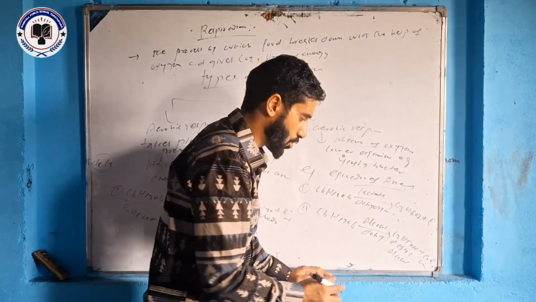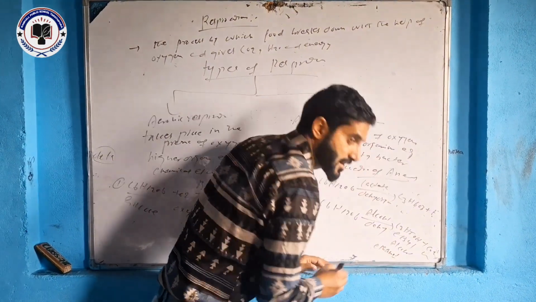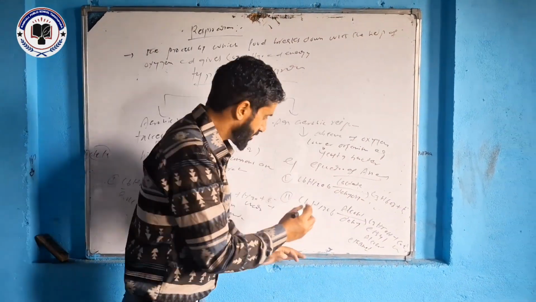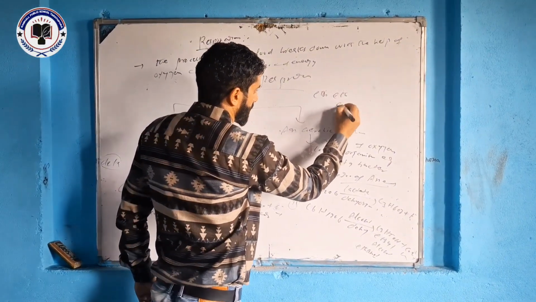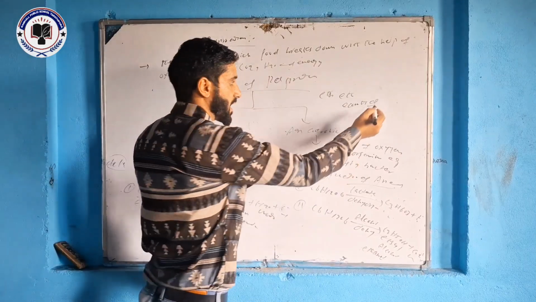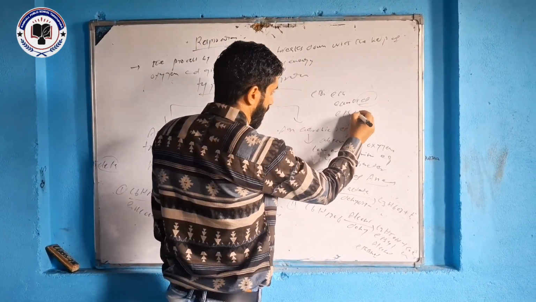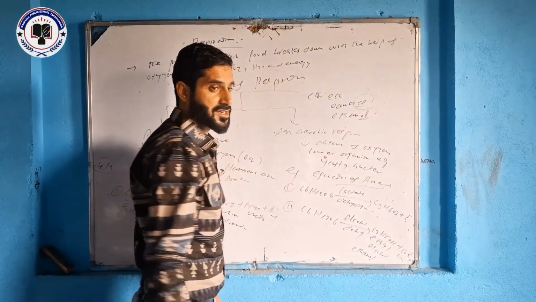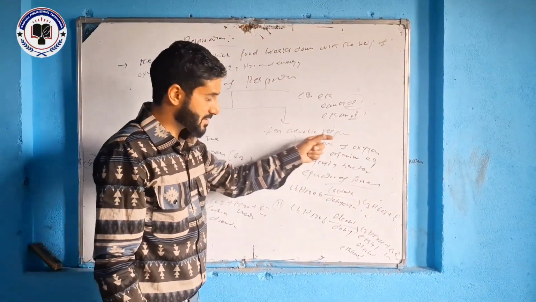This ethyl alcohol is also called ethanol. If I write it with -al, then it's not alcohol, it is an aldehyde. Now I write ethanol. OH indicates alcohol. So this is the main point.